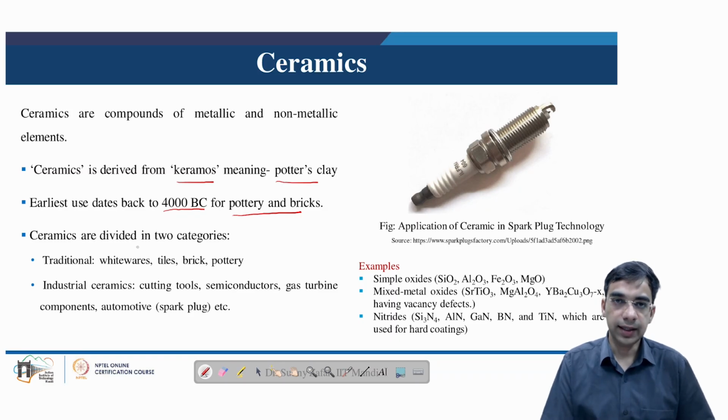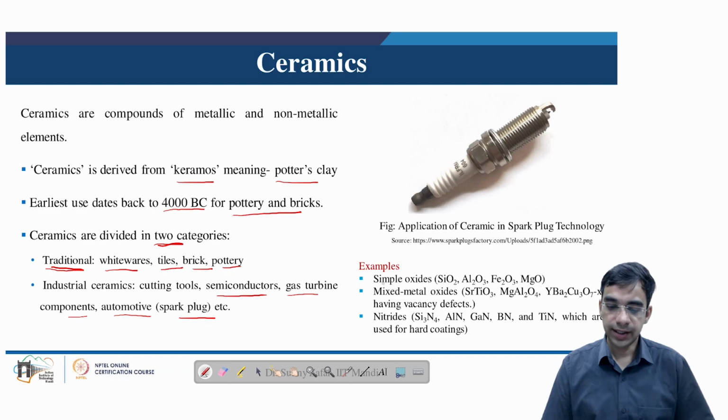Ceramics are widely categorized into categories. First category are the traditional ceramics. These include whitewares, tiles, brick and pottery. Industrial ceramics include cutting tools, semiconductors, gas turbine components, and automotive components, for example, the spark plug.